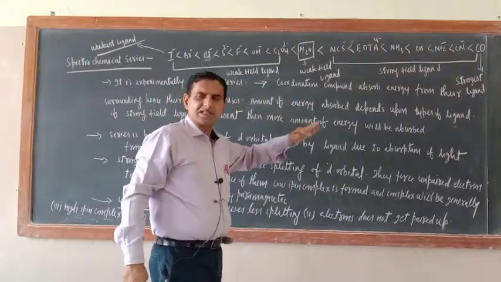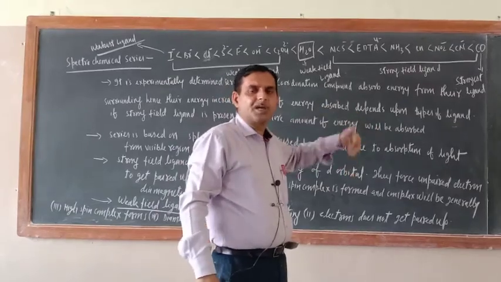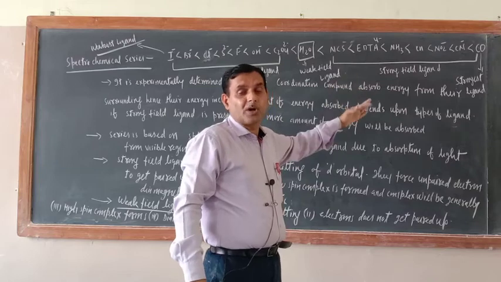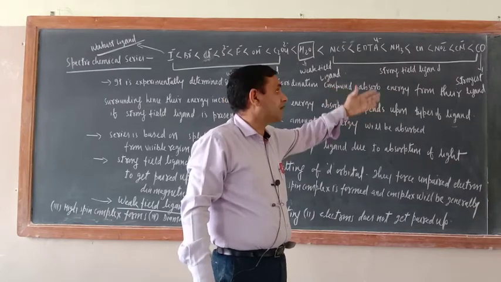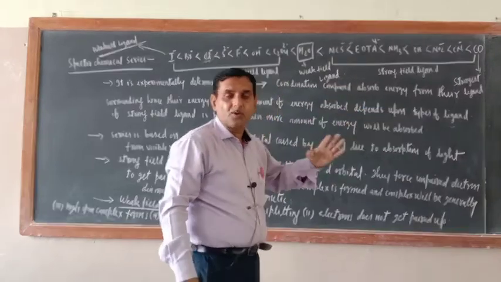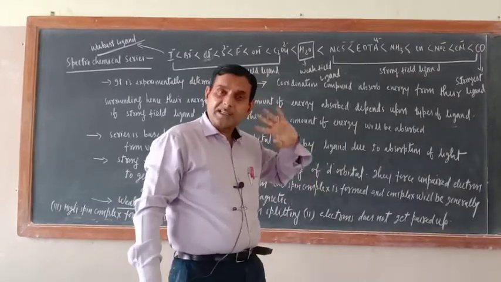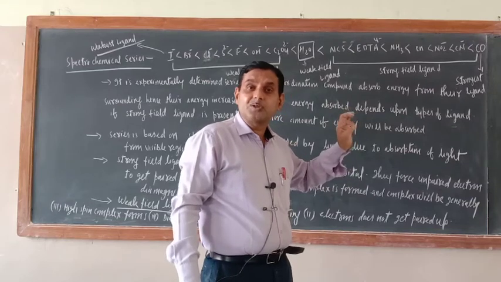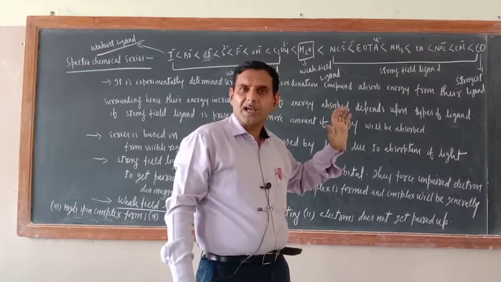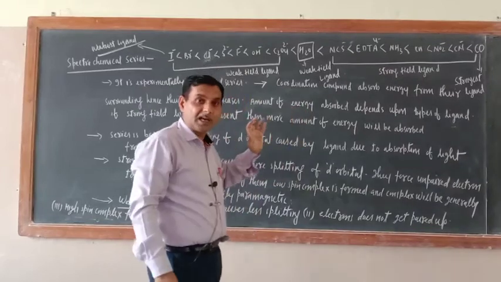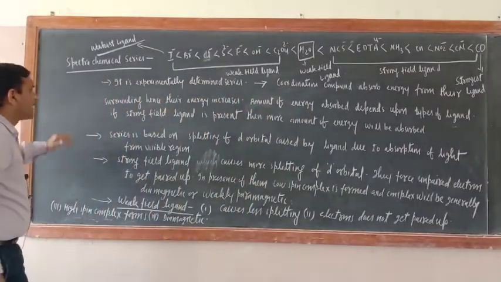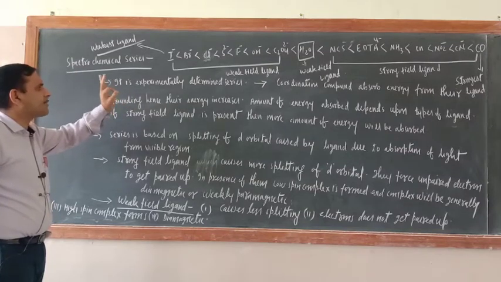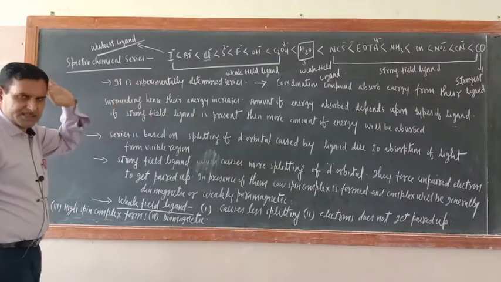Now moreover, after the end of this unit there is one topic, carbonyl compounds. In carbonyl compounds we have to study many things about carbon monoxide only, CO. So carbon monoxide is the normal name. Here, if we are talking of a ligand, then we should say carbonyl ligand. What is that one? Carbonyl ligand. Now just see, what about the spectrochemical series? It is an experimentally determined series.